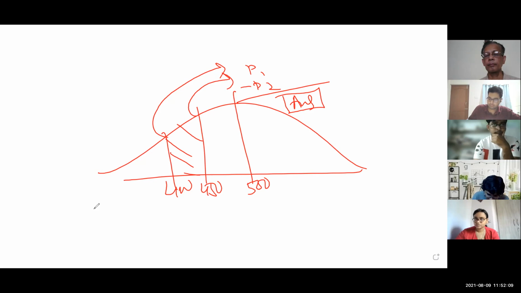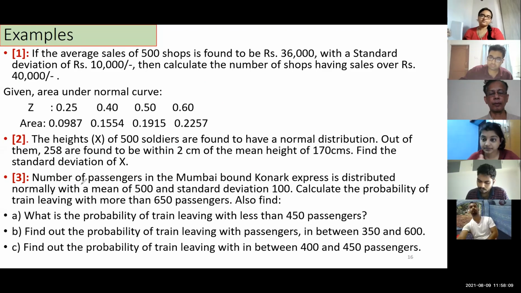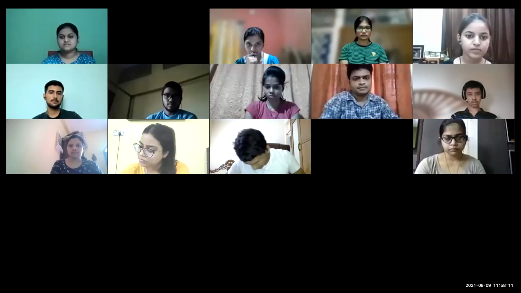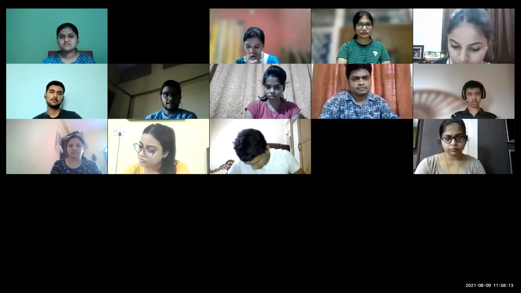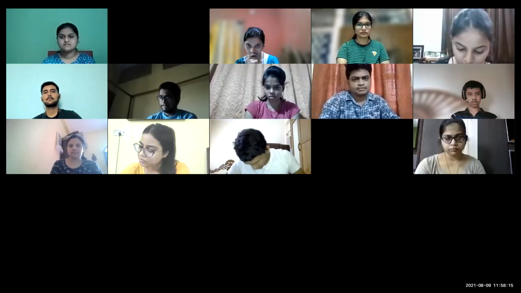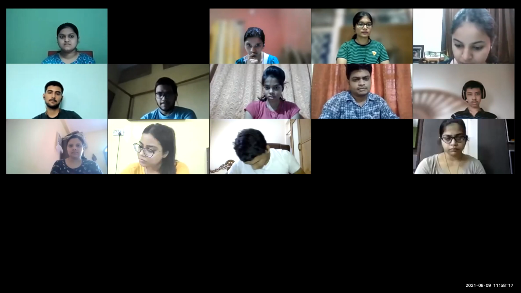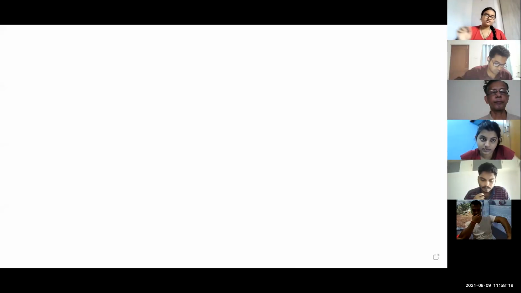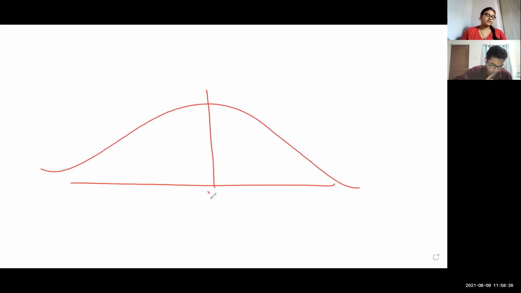Yes sir. Okay, there are 500 soldiers, and it is written that the mean is 170 centimeter. And we have been told that around 258 soldiers have a height within plus or minus 2 centimeter, that is from 168 to 172 centimeter.